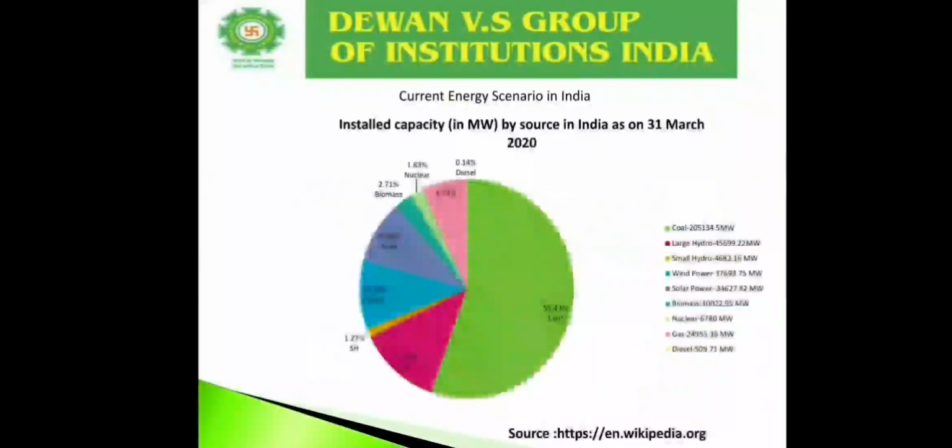Total installed capacity in megawatt by source in India as on 31 March 2020. 55.43% energy is generated by coal, 12.35% from the large hydropower plants, 1.2% from the small hydropower plants, 10.18% from wind energy, 9.36% from solar energy, 2.71% from biomass, 1.83% from nuclear energy, and 0.14% from diesel oil.